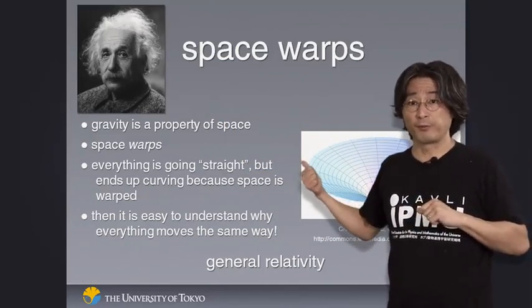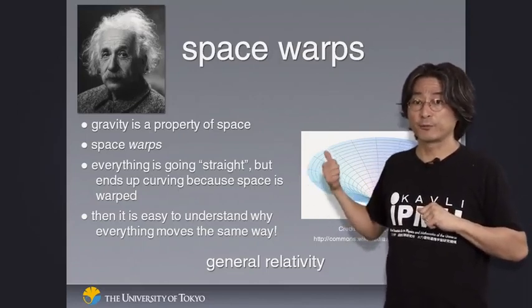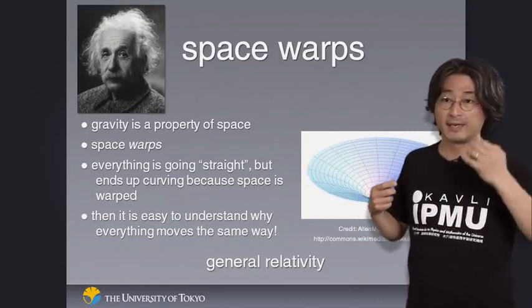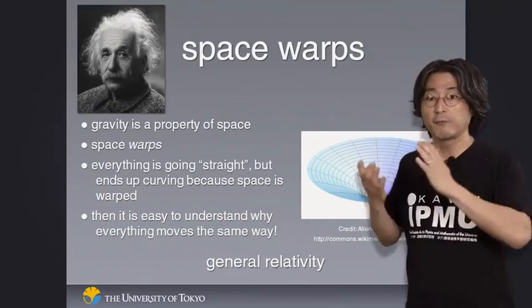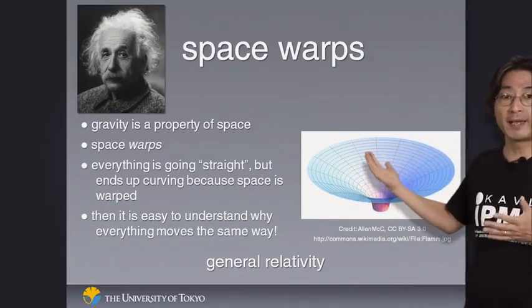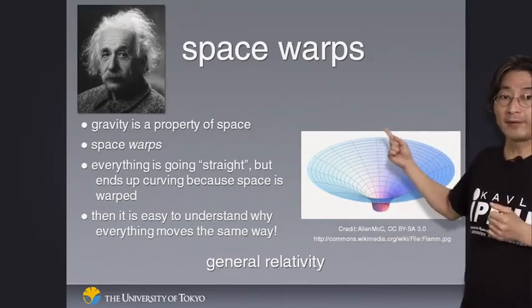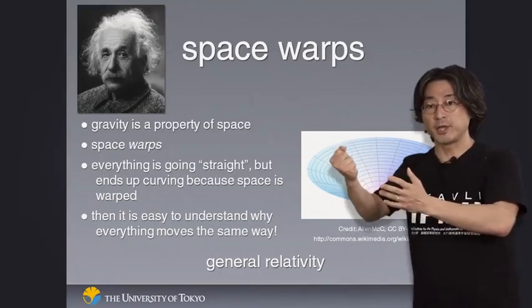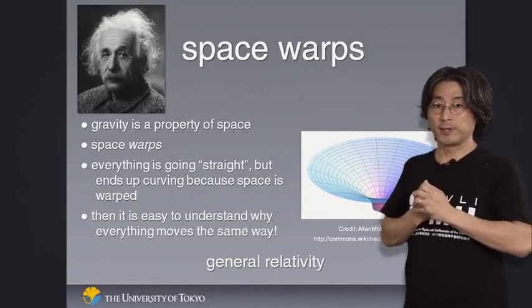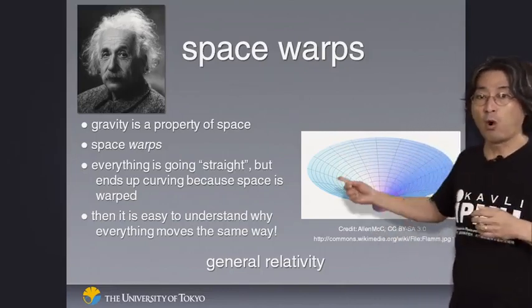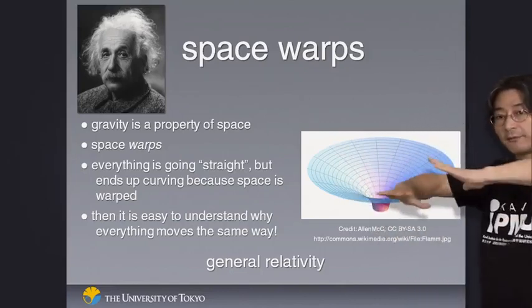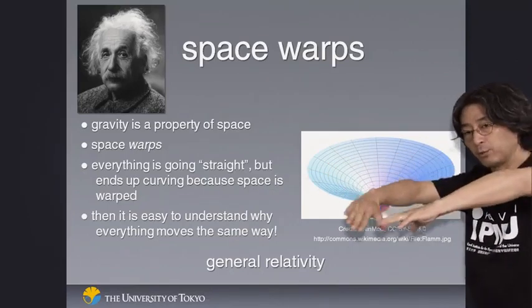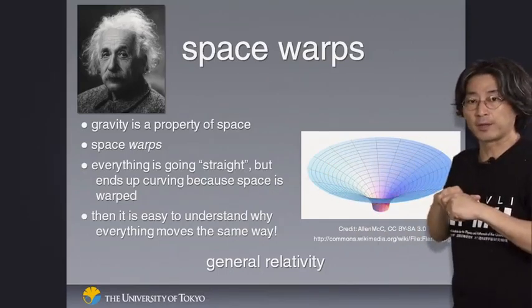Einstein came up with a revolutionary idea. The force of gravity, in some sense, is an illusion, he says. It's not a force. It's the nature of space and time. Gravity is a property of space. If you have a heavy object, like the Earth around us, the Earth actually warps space. So it's not flat anymore. It sort of warps towards the center of the Earth.